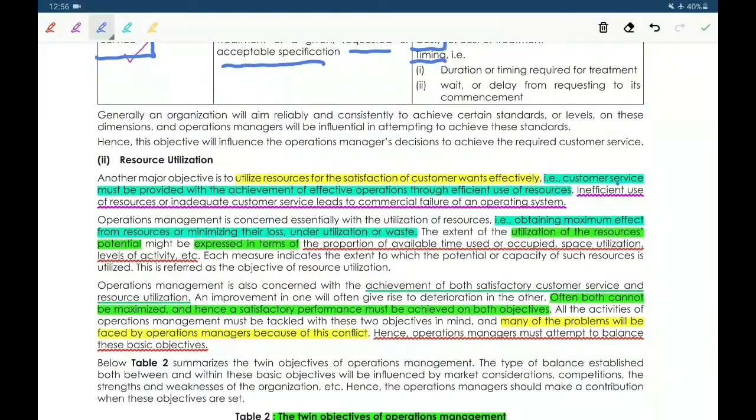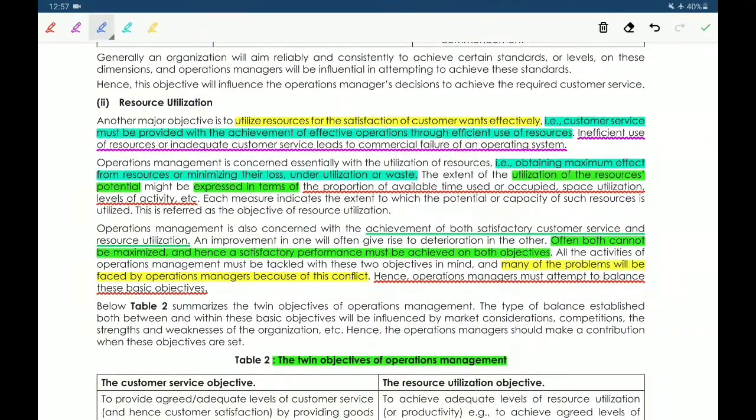Generally, an organization will aim reliably and constantly to achieve certain standards. To serve the customer, the organization has certain standards. Managers will be influential in attempting to achieve these standards. Next, the second objective is resource utilization.